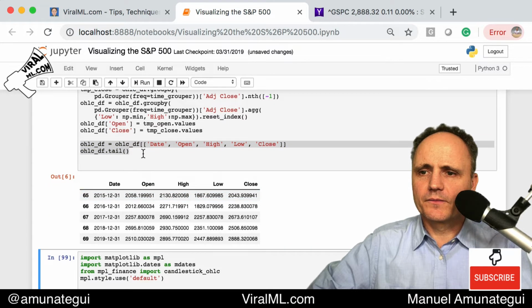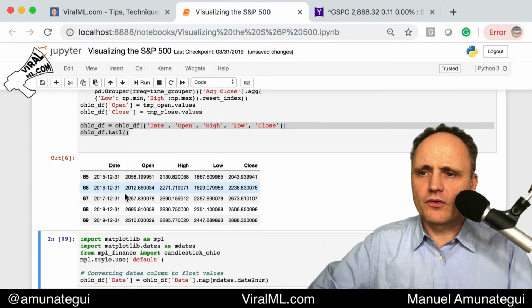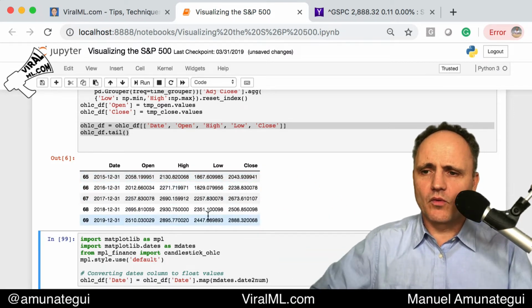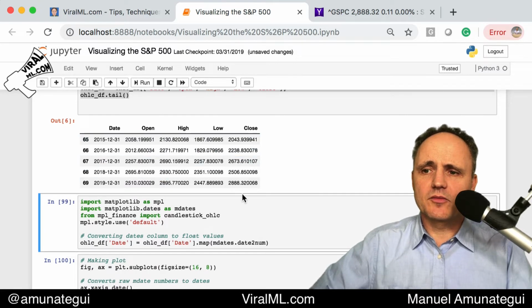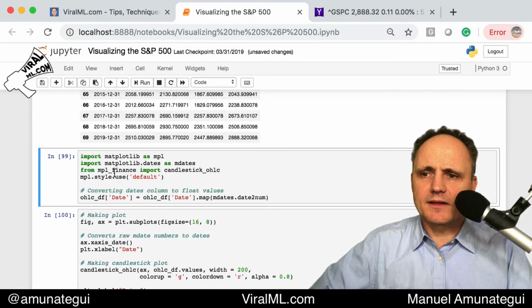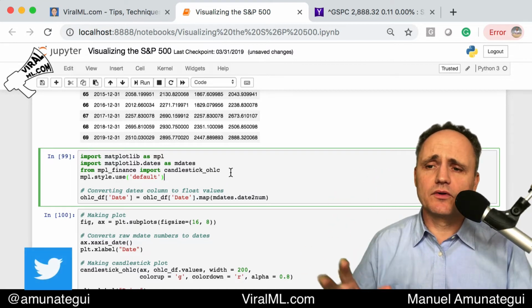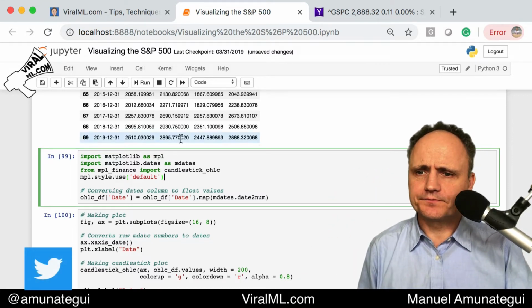So if I run this, now we see we have a print year by year, right? 2015, 2016, 2017. It starts at this date because that's when we're starting, but you could clean that up if you wanted. But now we have prints year by year. So here comes in that package, mplfinance, when you have to load it in memory and call candlestick_ohlc. That's going to allow us to draw these beautiful looking candles inside matplotlib.